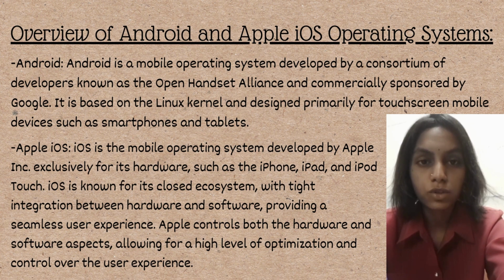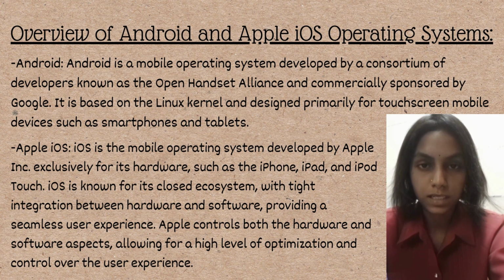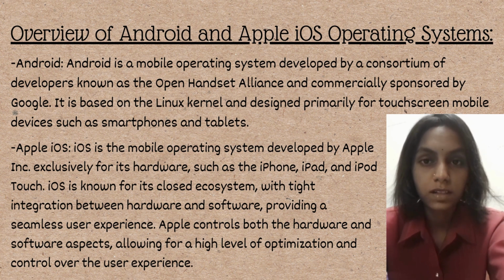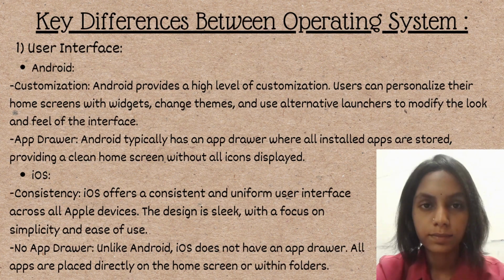iOS is also known for its closed ecosystem with tight integration between hardware and software, providing a seamless user experience. Apple also controls both the hardware and software aspects, allowing for a high level of optimization and control over user experience. Now going to key differences between the operating systems.